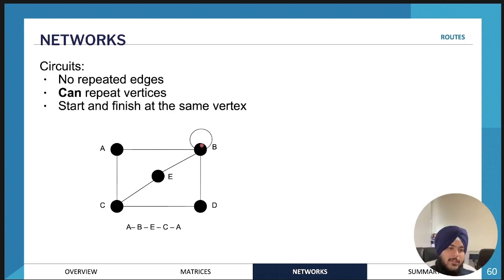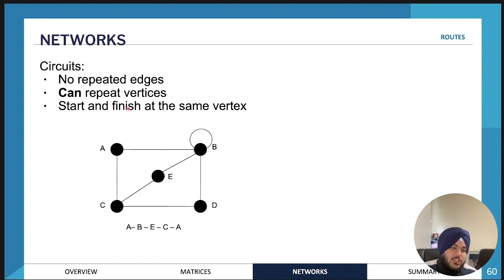Next, we come to circuits. A circuit is essentially where you're not repeating any edges, so you're not passing through the same edge more than once, but you can repeat vertices. And you're going to start and finish at the same vertex. An example of a circuit might be A, B, E, C, A. Remember, you don't have to visit every single vertex.